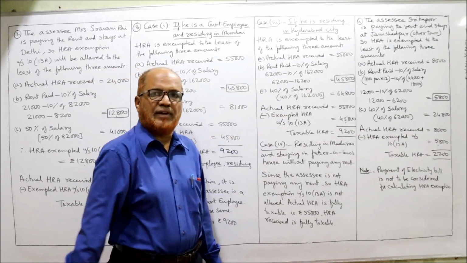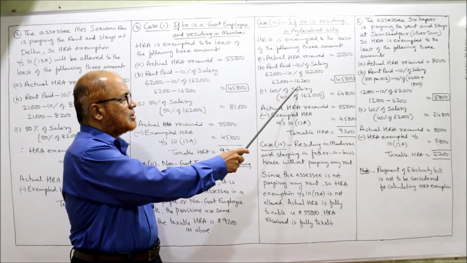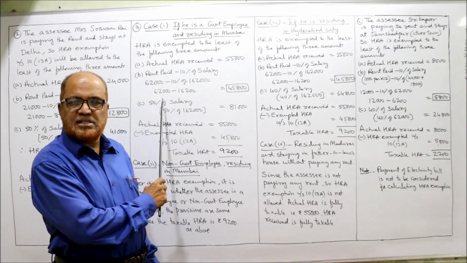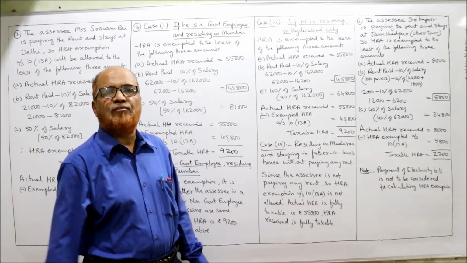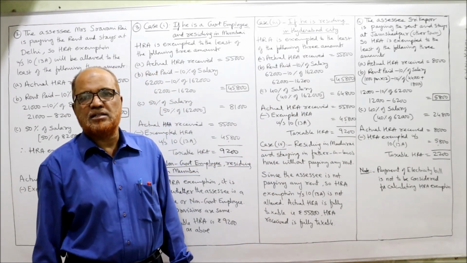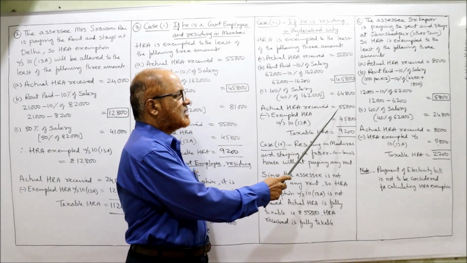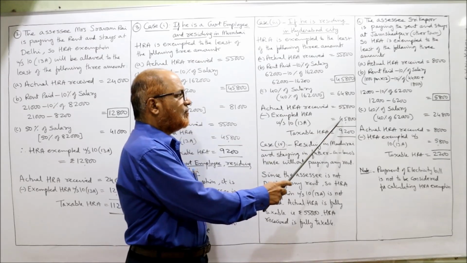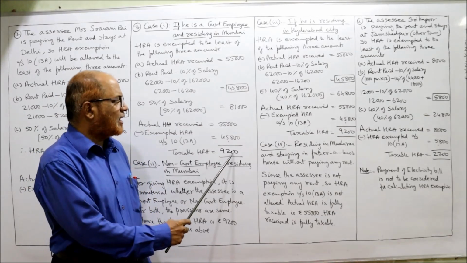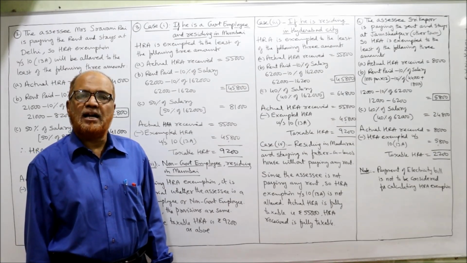Actual HRA received 55,000. Then rent paid minus 10% of salary, 62,000 minus 16,200, 45,800, just like the previous one. Now instead of 50%, we have to take 40%. So 40% of 1,62,000, 64,800. Now least among these 3 is 45,800. So actual HRA received 55,000 less exempted HRA 45,800. So 9,200 is the taxable HRA. Same thing we are getting. Same thing, 9,200 is the taxable HRA if he stays at Hyderabad also.